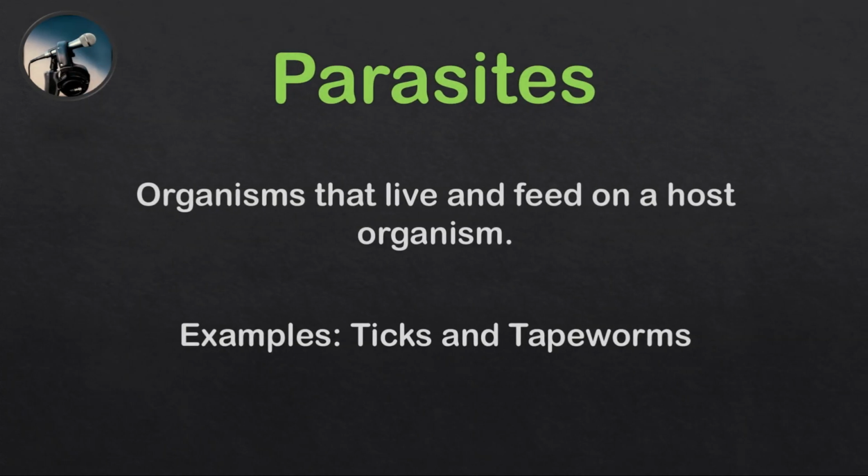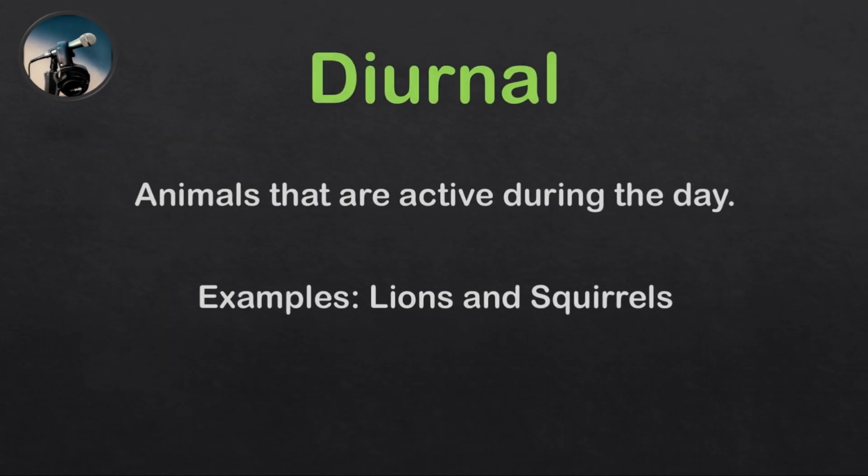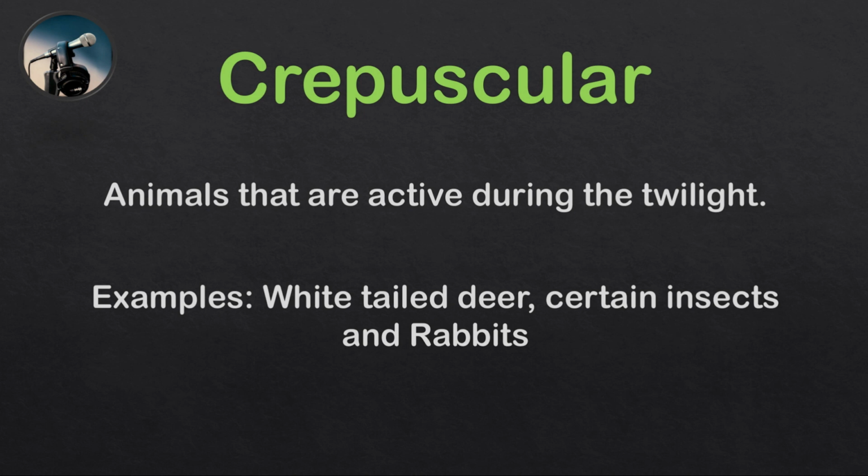Parasites, these are those organisms that live and feed on a host organism. They survive because they can eat the host organism. Ticks and tapeworms are parasites. Nocturnal are animals that are active during the night. For example, owls and bats. Diurnal are animals that are active during the day. For example, lions and squirrels. Crepuscular are animals that are active during the twilight. Example, white-tailed deer, certain insects, and rabbits.